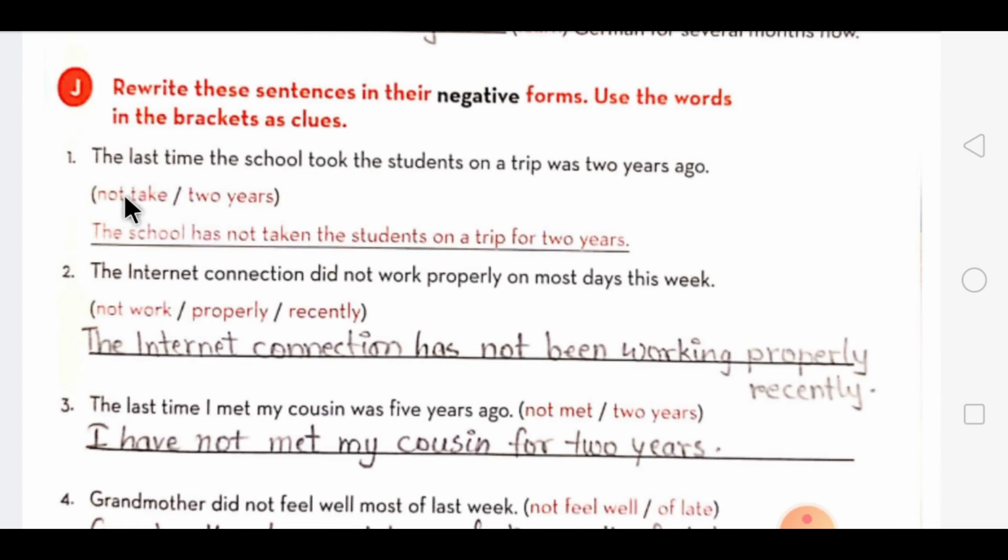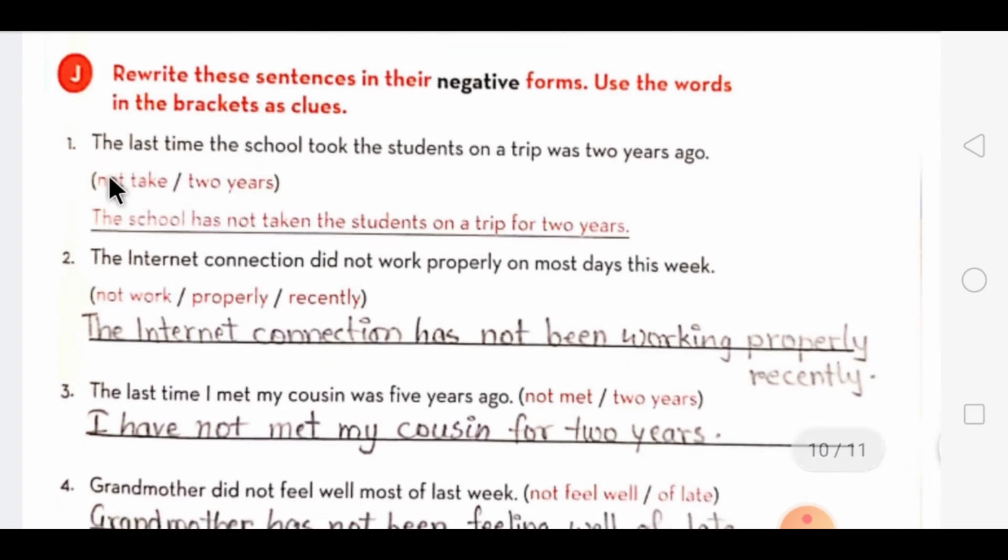The first one has been done for you. In this, the sentence is, the last time the school took the students on a trip was 2 years ago. For this you have to use the clues not take and 2 years. With this you have to form the sentence. So how will the sentence become? The school has not taken, the V3 form you have to use for this, the students on a trip for 2 years.